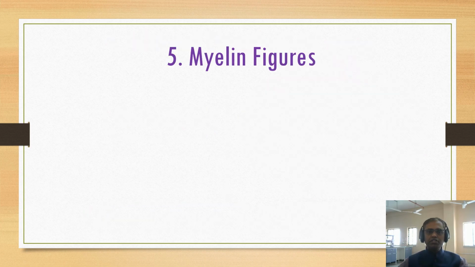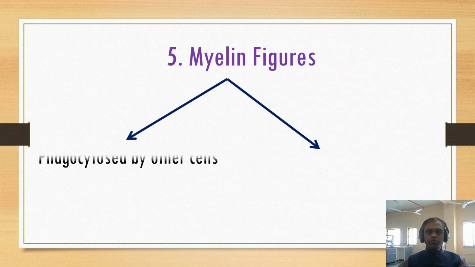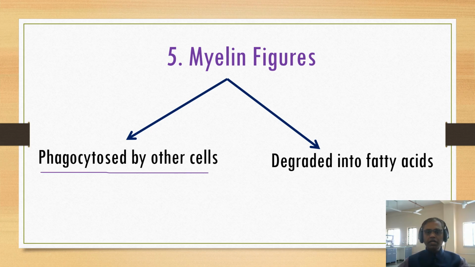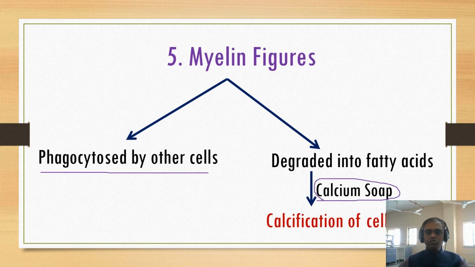Number 5, as we studied, myelin figure. These phospholipid masses are either phagocytosed by other cells or degraded into fatty acids, which combine with calcium and lead to calcification of the cell. So these are the cytoplasmic changes.